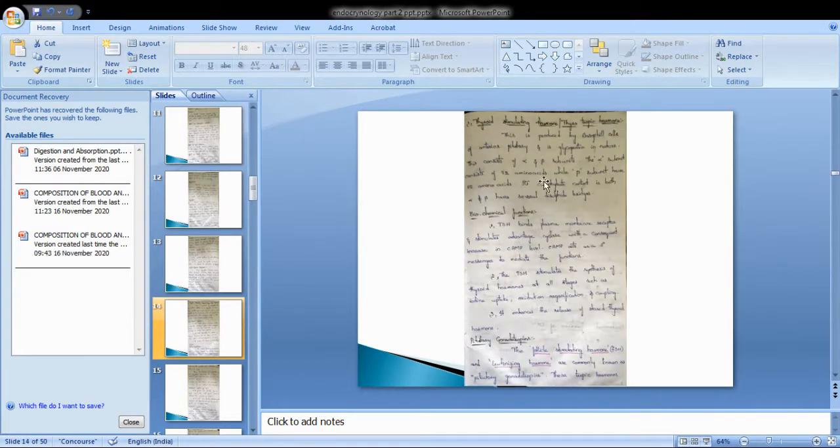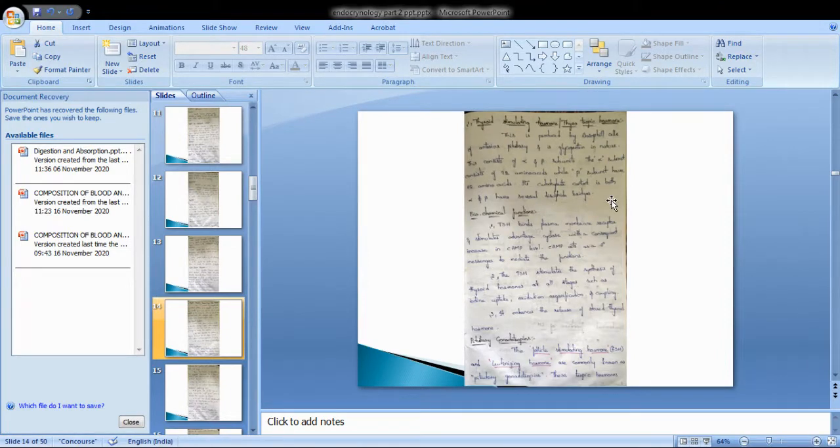Now let us discuss thyroid stimulating hormone, or thyrotropic hormone. This is produced by basophil cells of the anterior pituitary and is glycoprotein in nature. It contains both alpha and beta subunits. The alpha subunit consists of 92 amino acids, while the beta subunit has 112 amino acids.